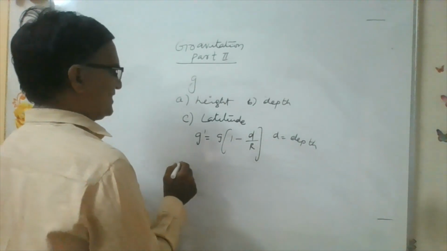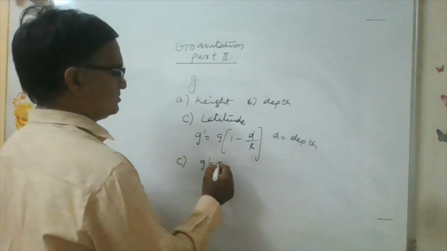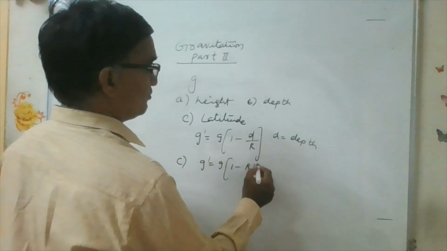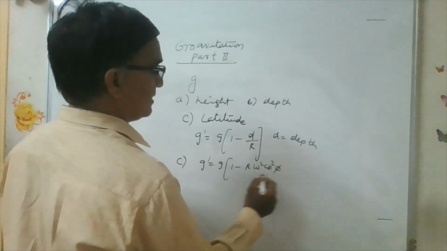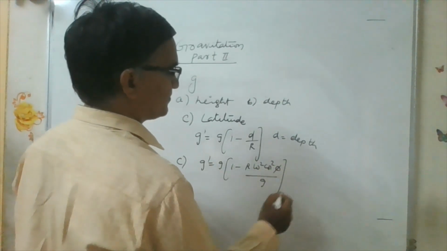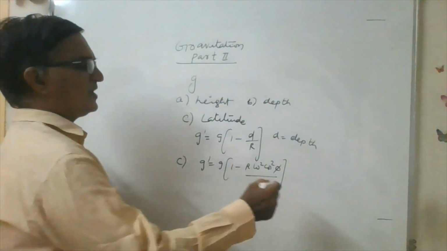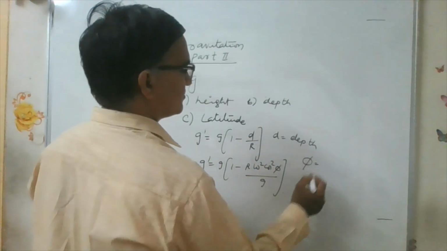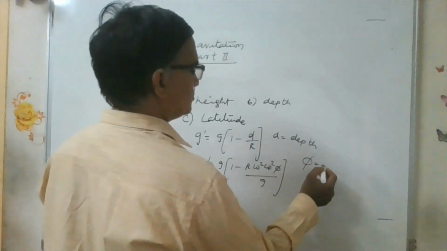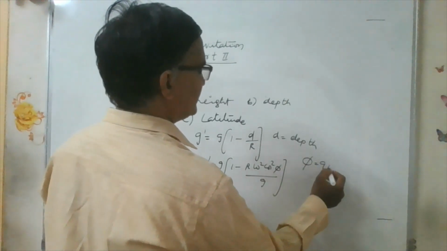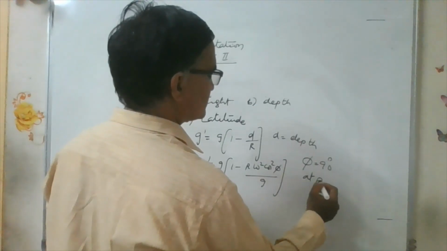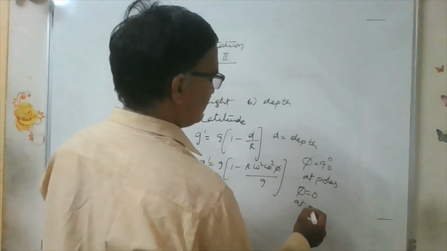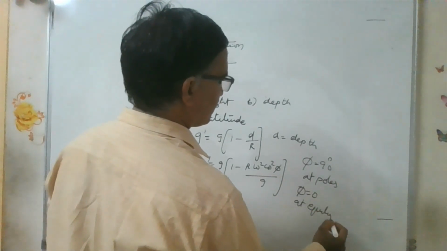And next, the latitude formula: g dash is equal to g minus r omega square cos square phi. For the latitude angle, phi is equal to 90 degrees at the poles and phi is 0 at the equator.